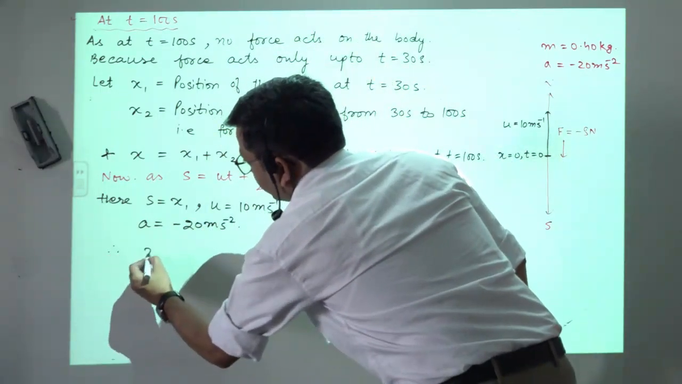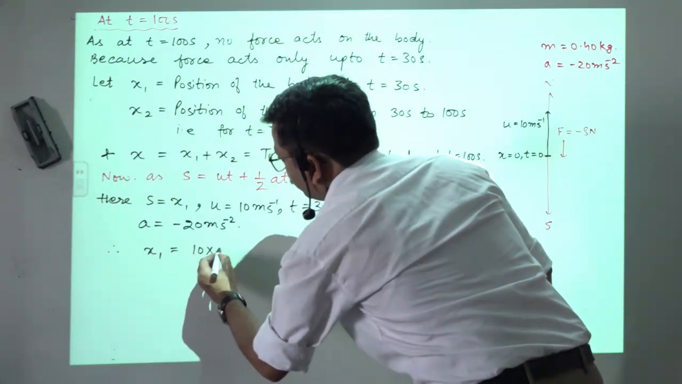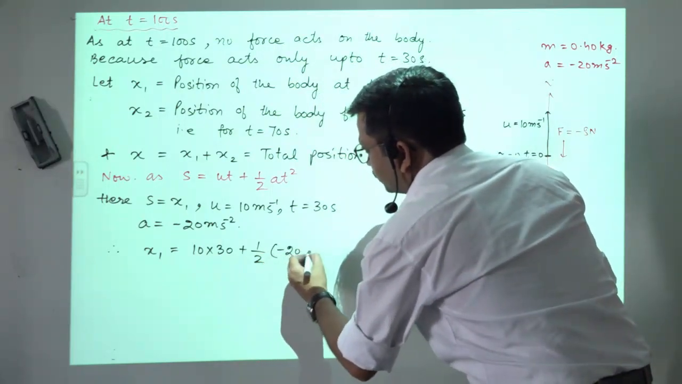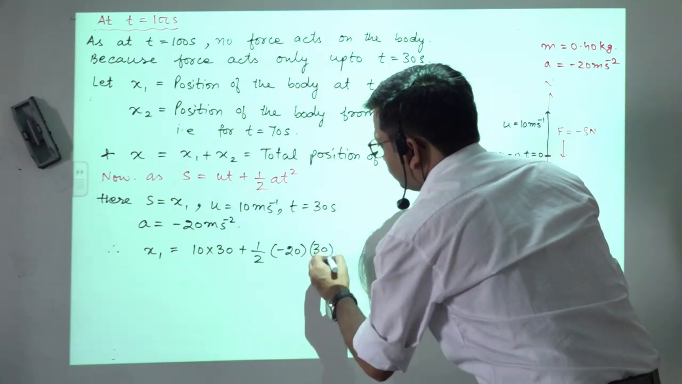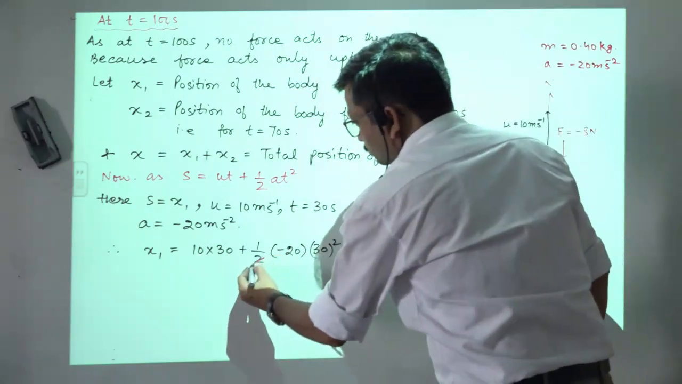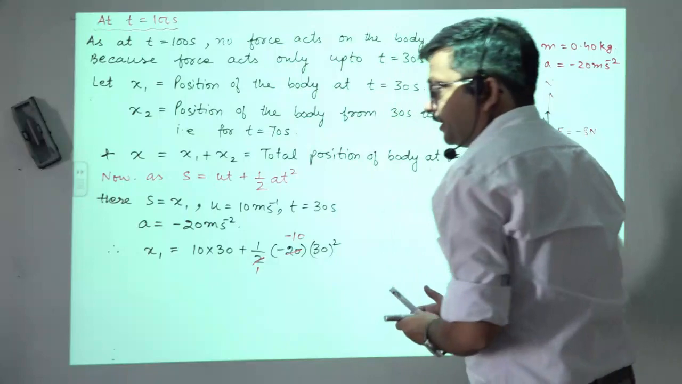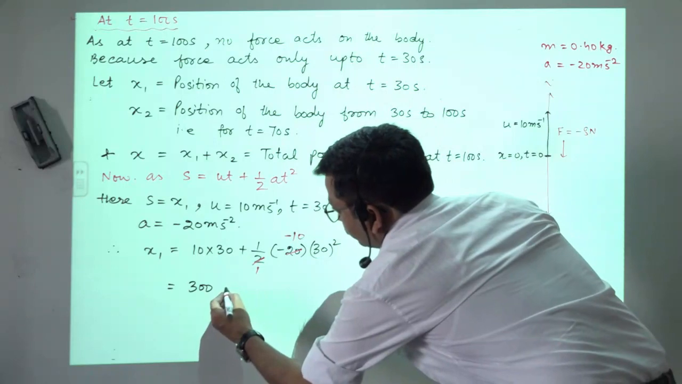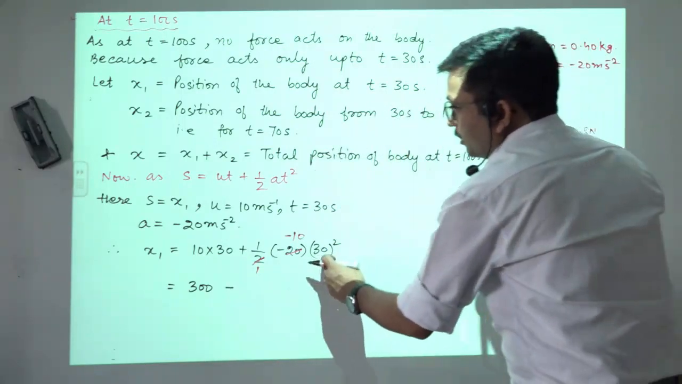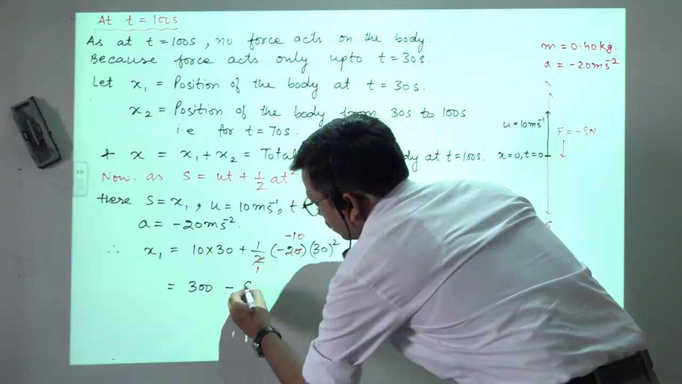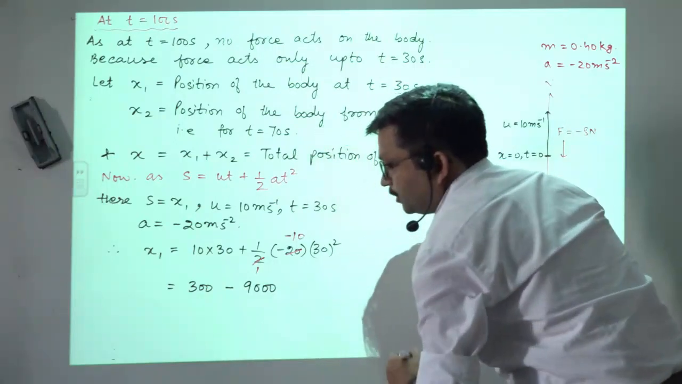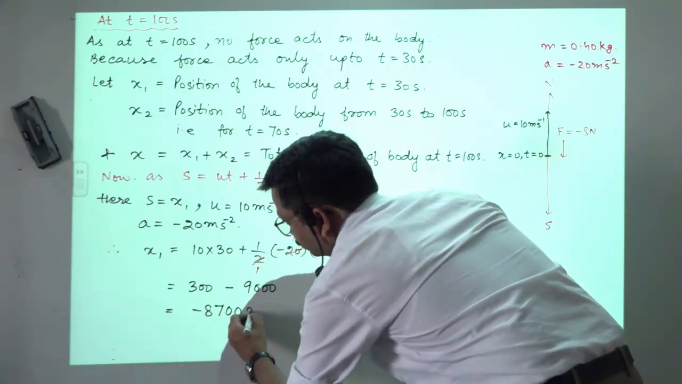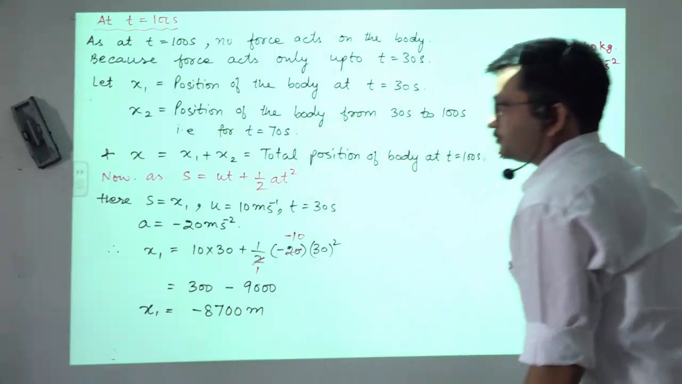So therefore x1 is equals to u into t plus 1 by 2 into a, minus 20, into t square, 30 whole square. Okay, so 2 ones are 2, and 10 twos are 20. So it becomes 300 minus 30 times 30 is 900, so that will be minus 9000. 9000 minus 300, what we get, minus 8700 meter. This is x1.